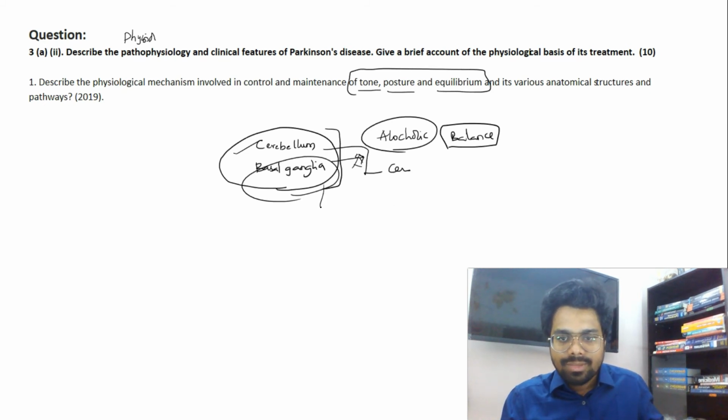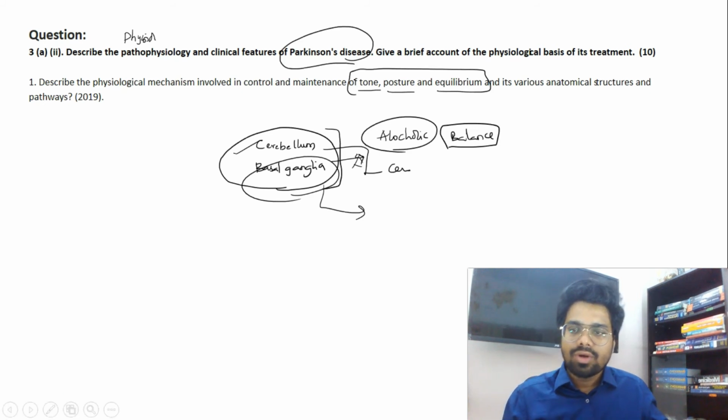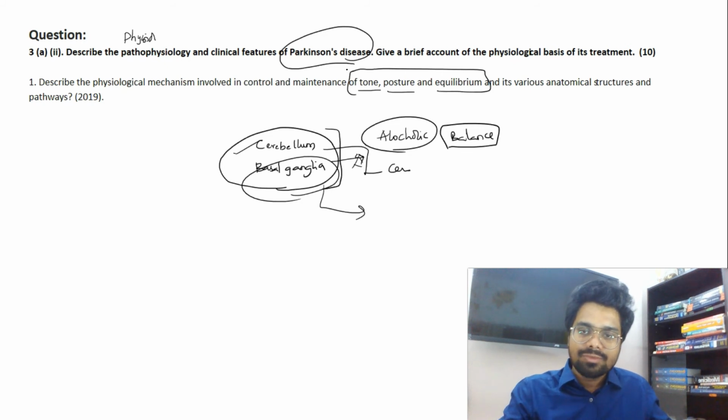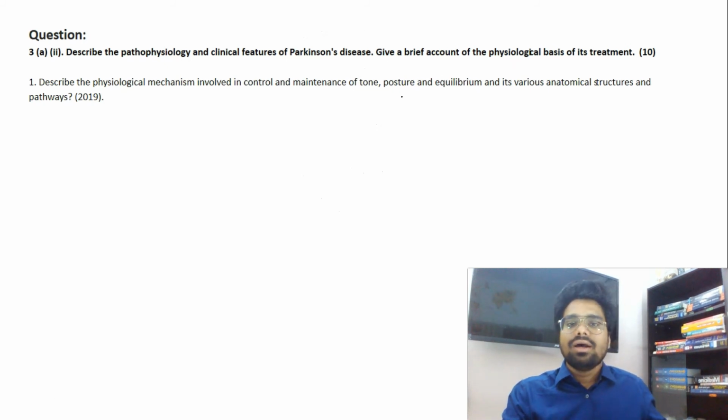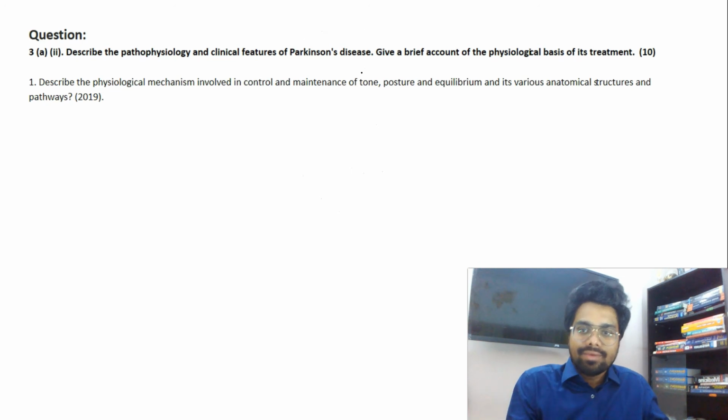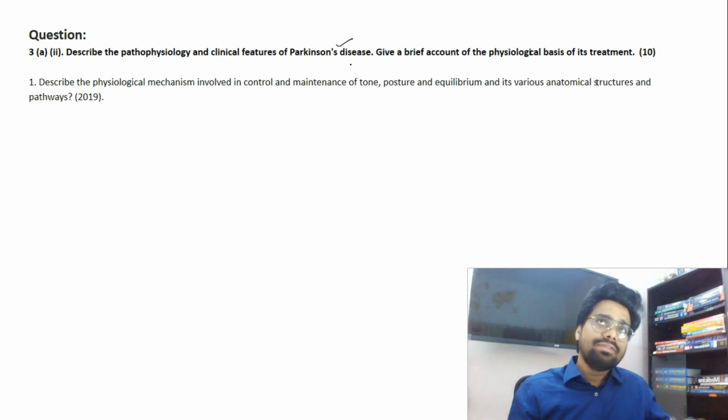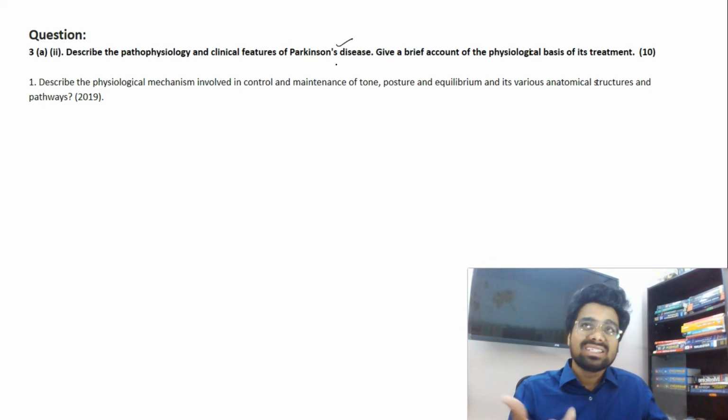What happens with basal ganglia damage? And now they're asking directly about Parkinson's disease. So what kind of a disease is it? It's an extrapyramidal disease. Parkinson's disease comes from the descending pathway, and the control of tone, posture and equilibrium is lost here. Okay, the patient will have different manifestations, that is stooped posture, atonia, a mask-like face, and rest tremors or Parkinsonian tremors in these cases. So all these are because of the disorder of tone, posture and equilibrium.